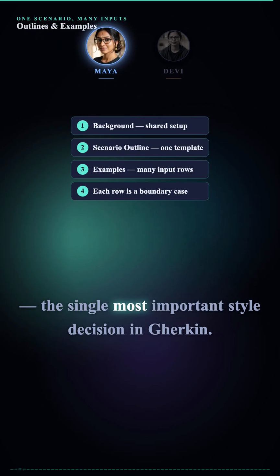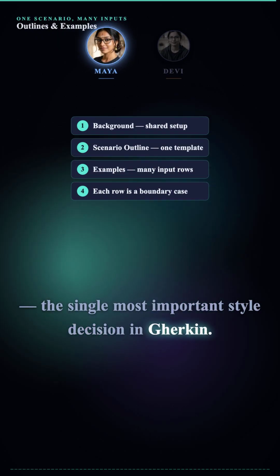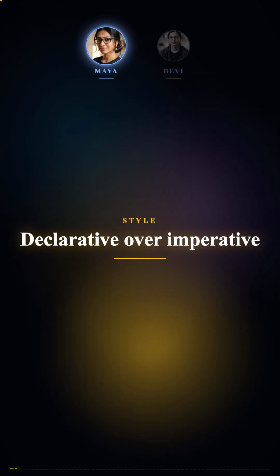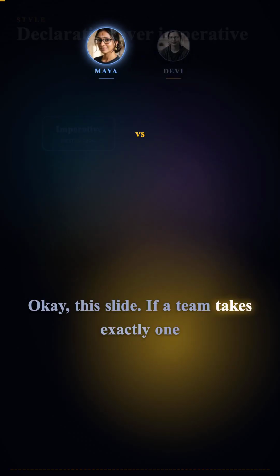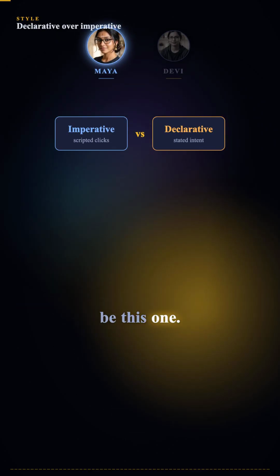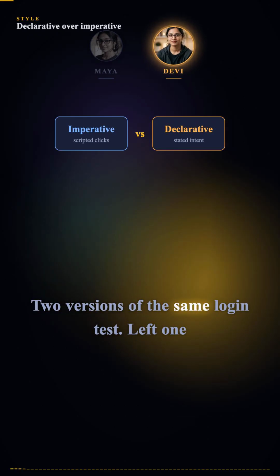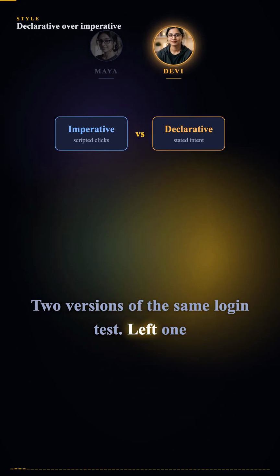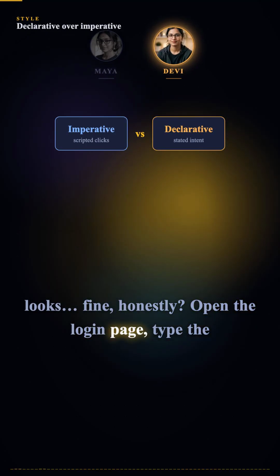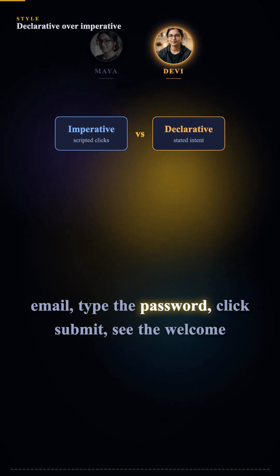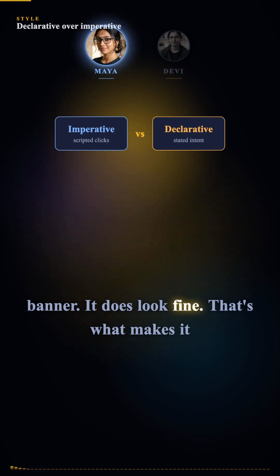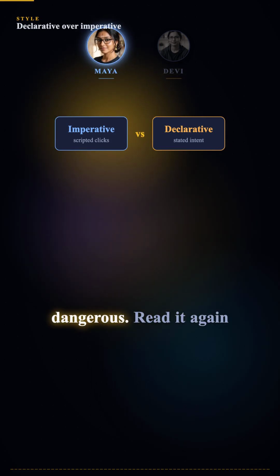The single most important style decision in Gherkin. Bold claim. Let's see it. Okay, this slide. If a team takes exactly one thing from this whole deck, I want it to be this one. 2 versions of the same login test. Left one looks fine, honestly. Open the login page, type the email, type the password, click submit, see the welcome banner. It does look fine. That's what makes it dangerous.